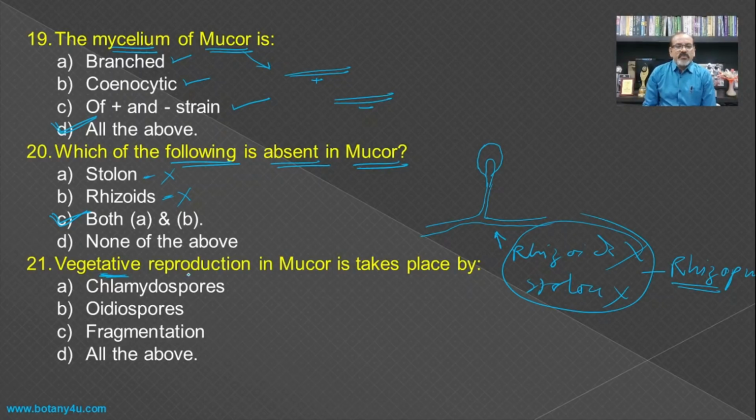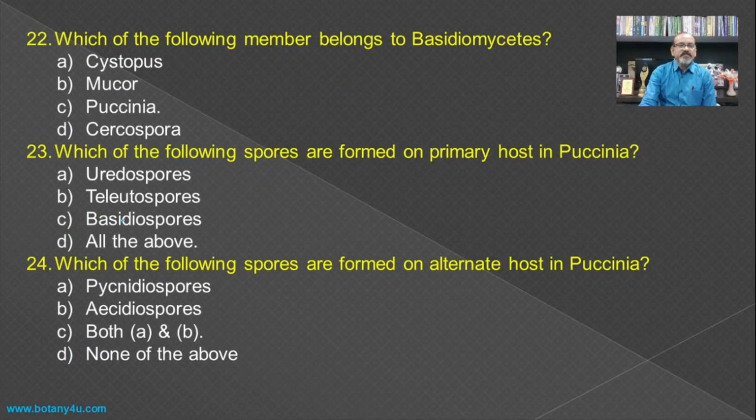Then vegetative reproduction in mucor takes place by, if you see the vegetative reproduction in the mucor, then it is carried out by means of the formation of the chlamydospores, then by means of the formation of the oidiospores and fragmentation also, and hence all the above becomes the answer for this question.